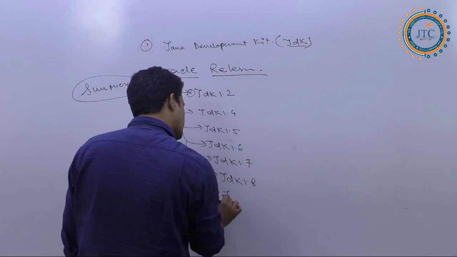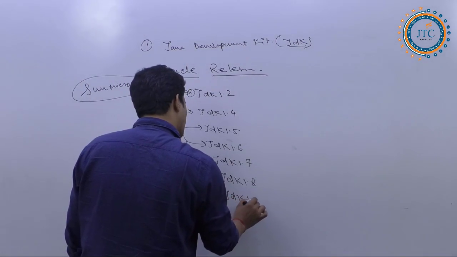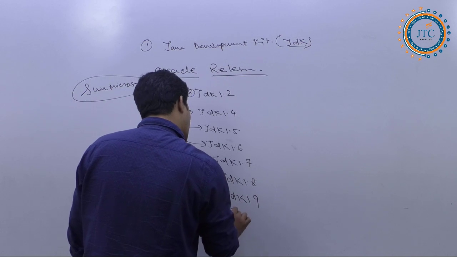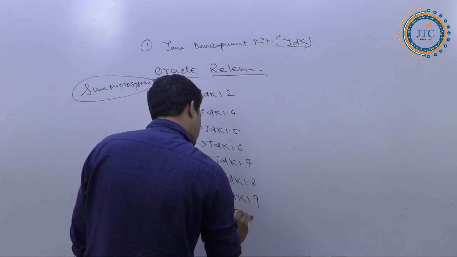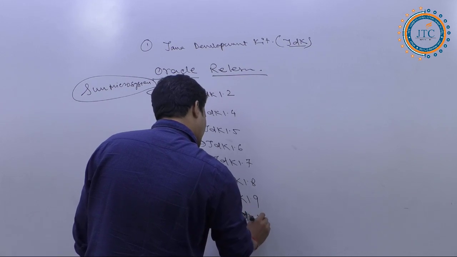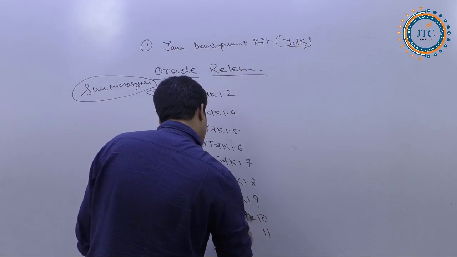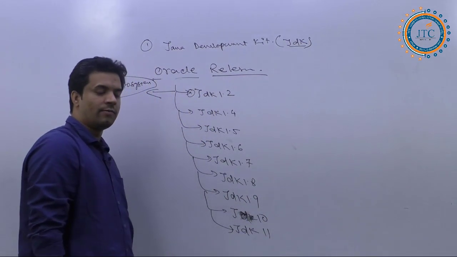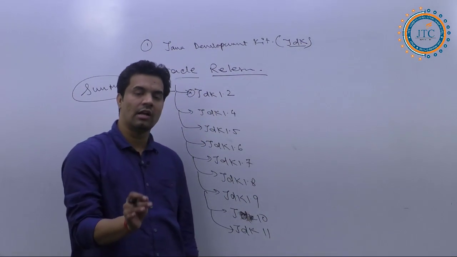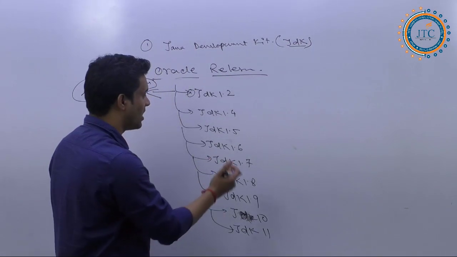Now you see here JDK 1.9 and again JDK 10 as well as 11. These are all different versions of Java, right?